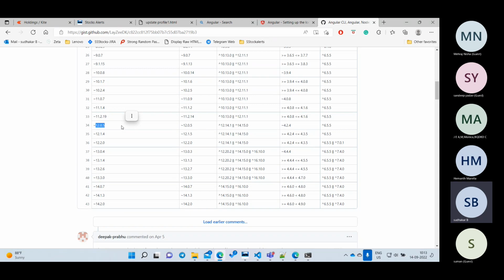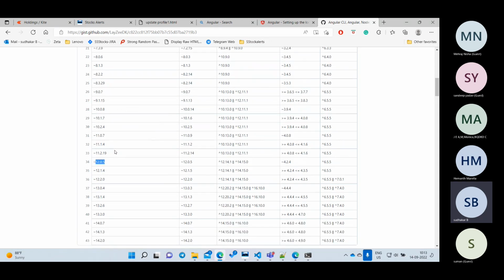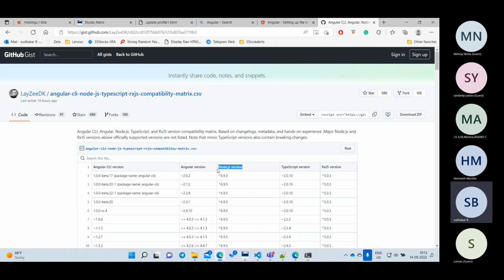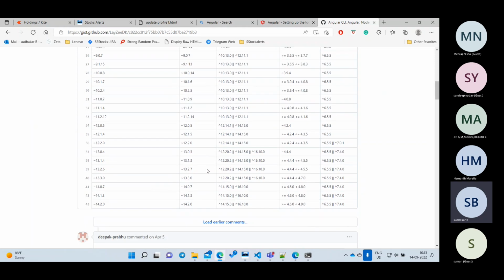Okay, something like this. So now we need to see, this is the Angular version, and what is the Node version we are having here? Okay, so there is a compatibility. If you want to work with Angular 12, you have to use at least a minimum Node version. The Node version should be above 12. You should not use Node 8 or Node 10 to develop Angular 12.